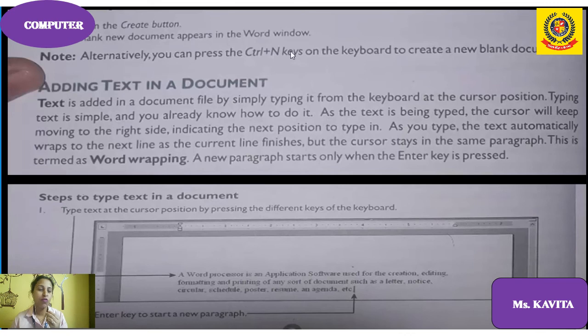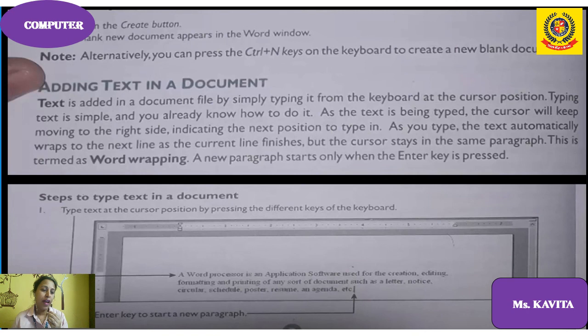I will explain you practically also. Adding text in a document. Text is added in a document file by simply typing it from the keyboard at the cursor position. So typing text is simple. You already know how to type.